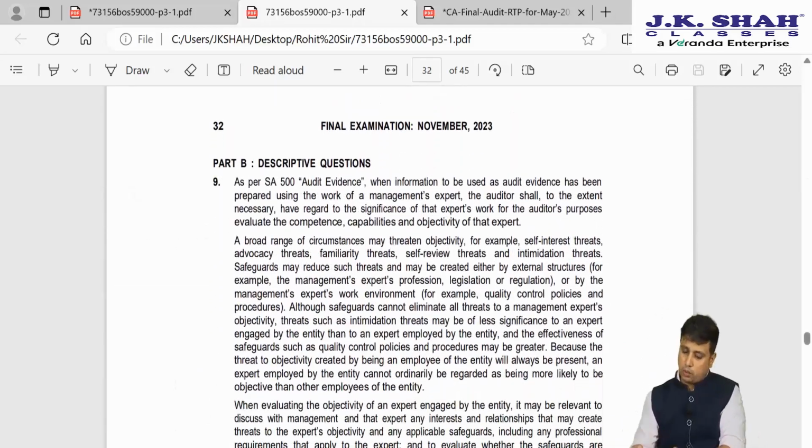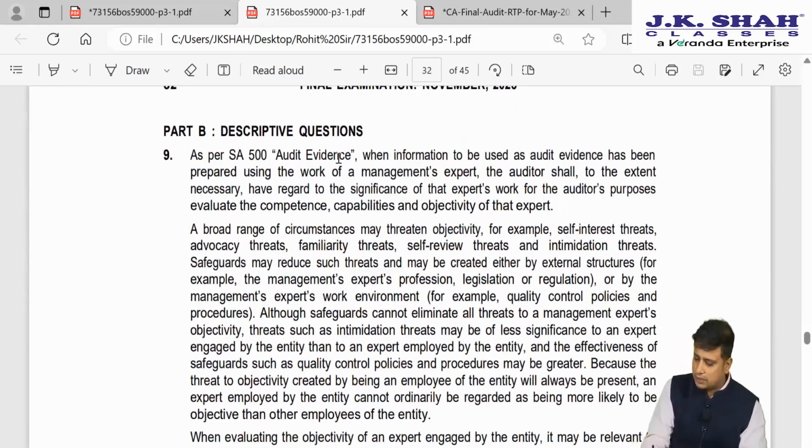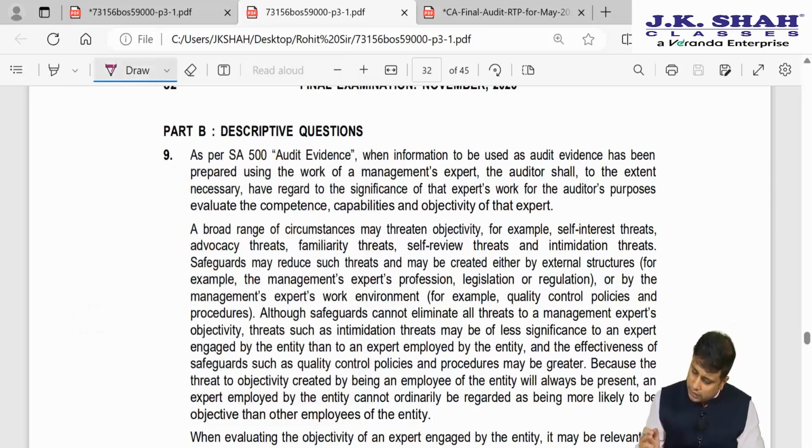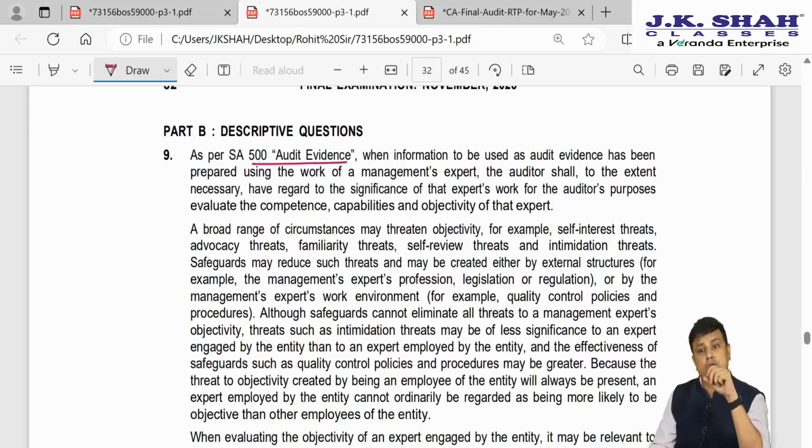Okay, so whenever you are using the work of a management expert, it is dealt with in SA 500. We will evaluate the objectivity, integrity, independence of that particular expert. We will evaluate his competence and capabilities. So as per SA 500, when information to be used as audit evidence has been prepared using the work of a management expert, the auditor shall, to the extent necessary having regard to the significance of the expert's work for the auditor's purpose, evaluate the competence, capability and also the objectivity.